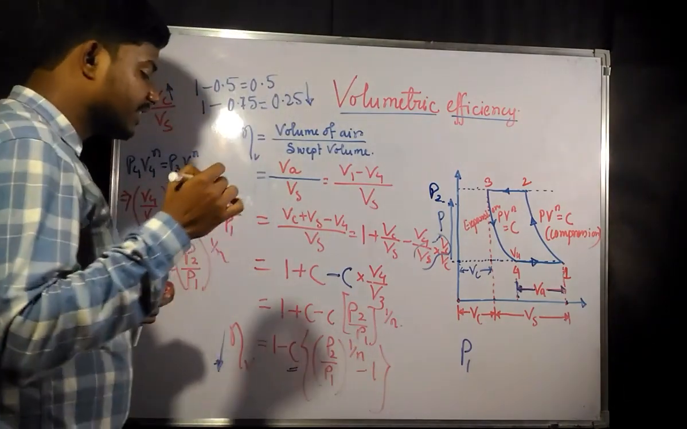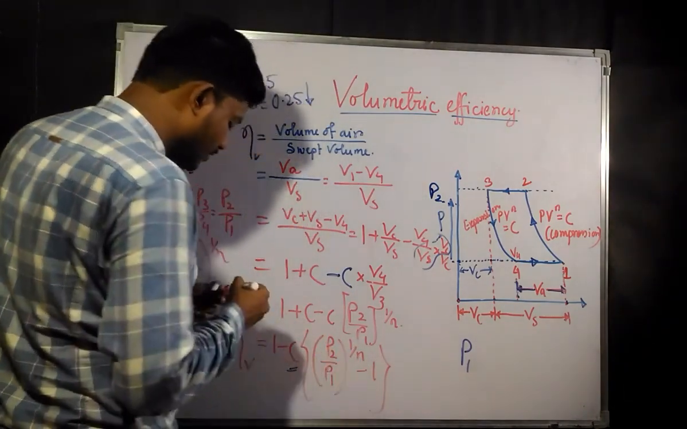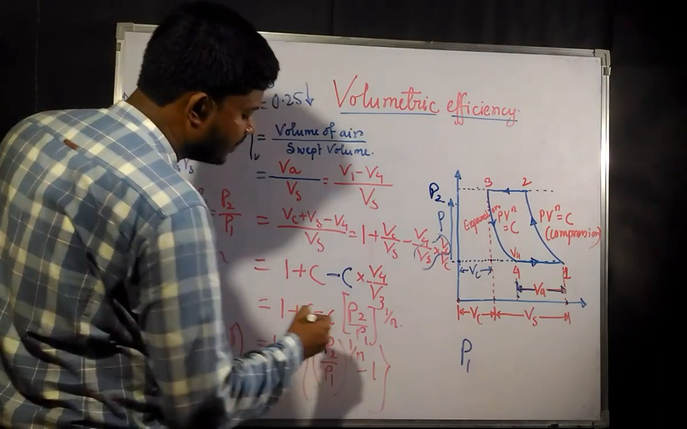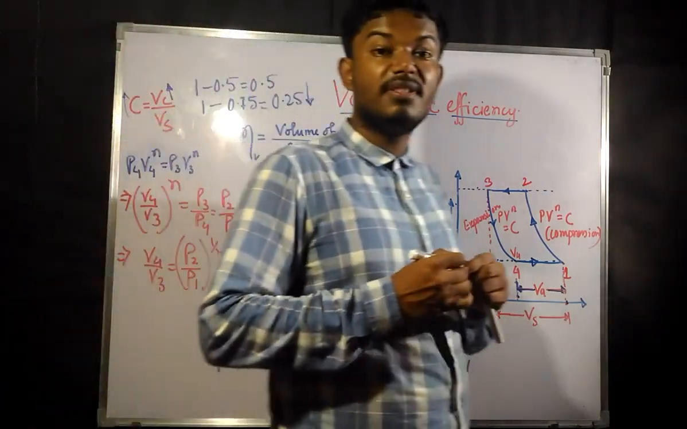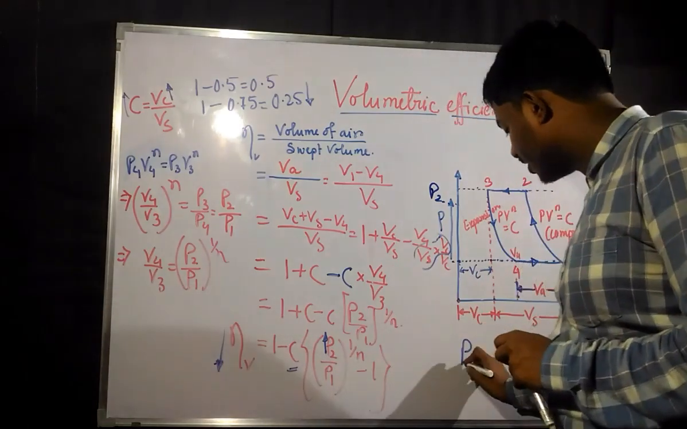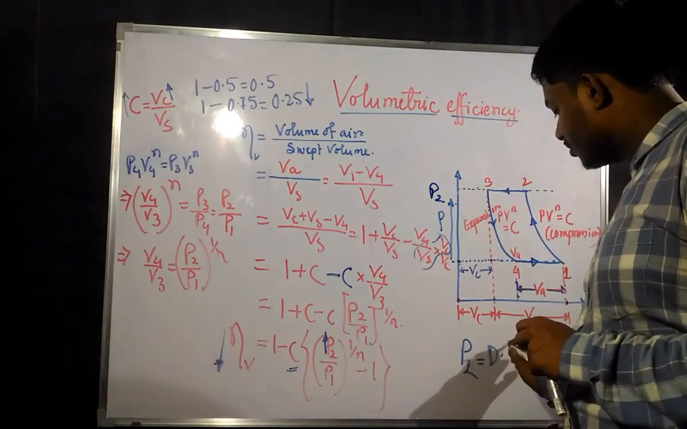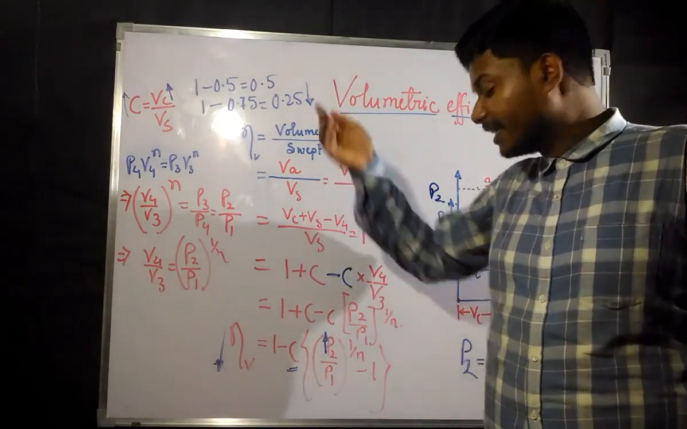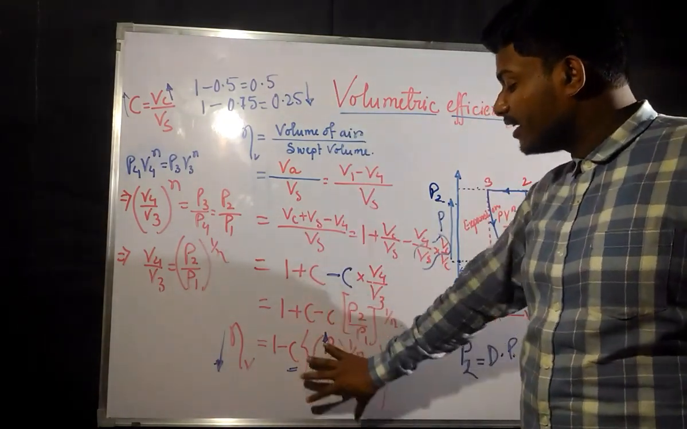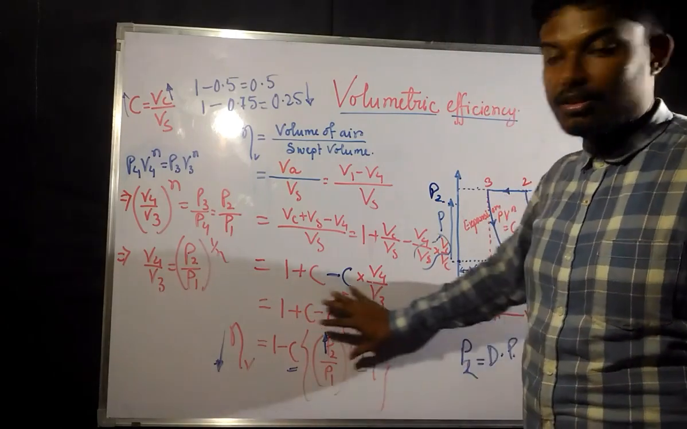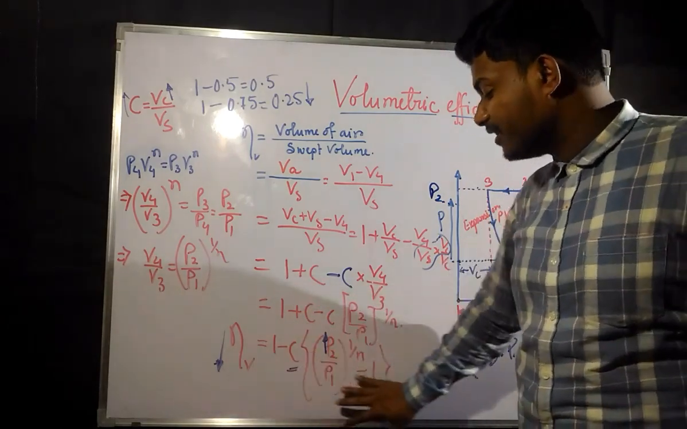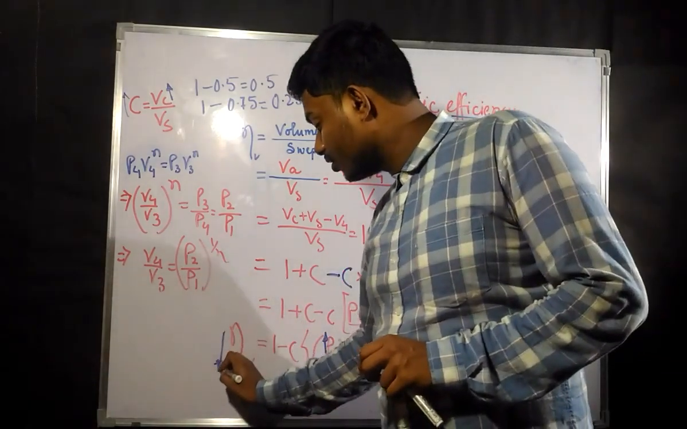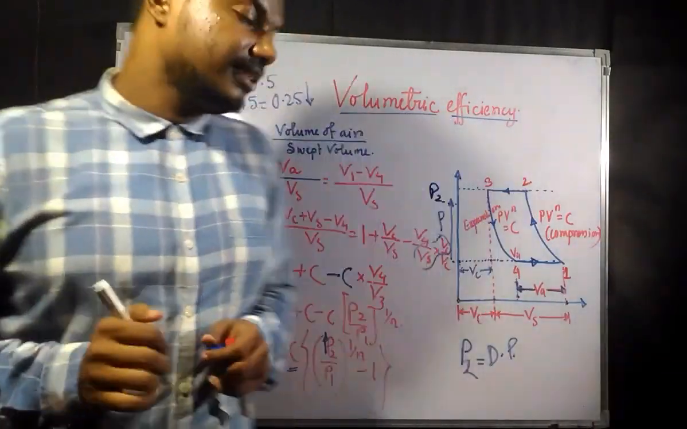So if P1 is constant, but you are constantly increasing P2, that means the desired pressure. P2 is nothing but the desired pressure. Now if your desired pressure increases, this thing increases, and it is subtracting from 1, which means the efficiency again gets decreased.